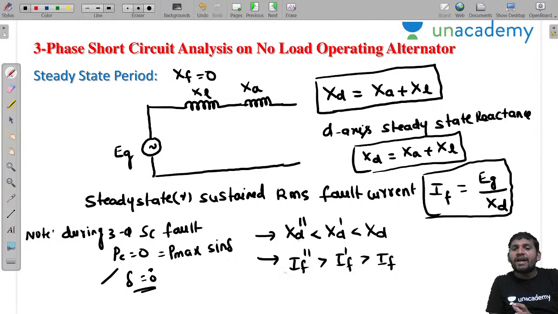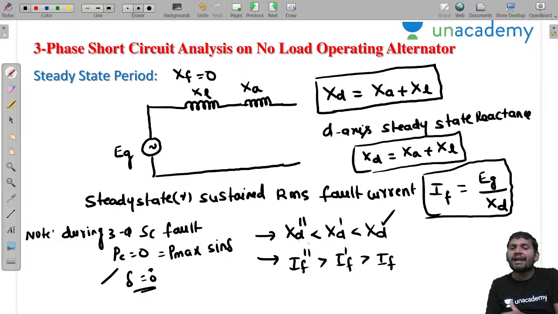That means initially the fault current is more. Then once it comes to the steady state, slowly the fault current is reduced. Why, sir? It offers the high reactance. Steady state reactance is more as compared to the transient and subtransient reactance.